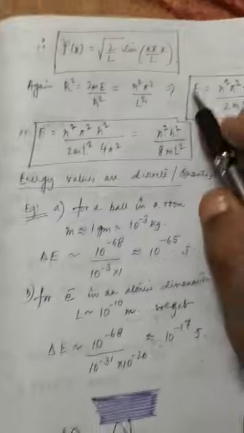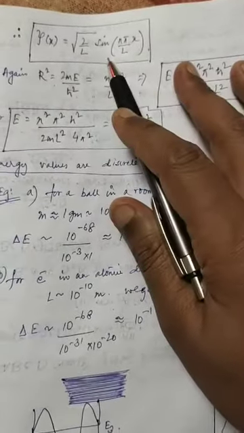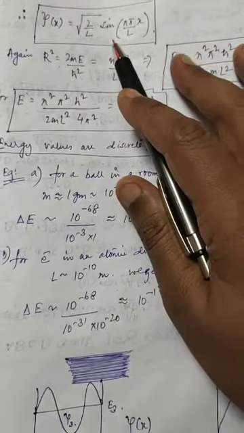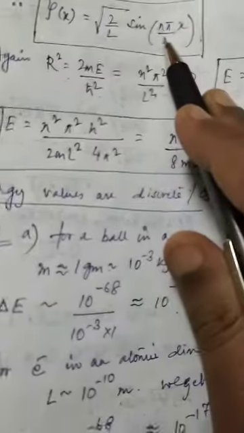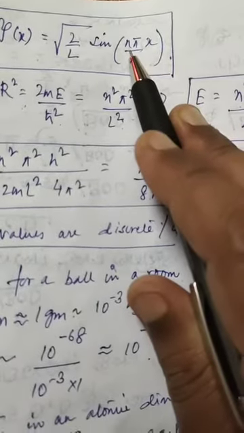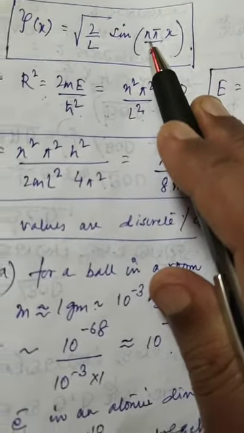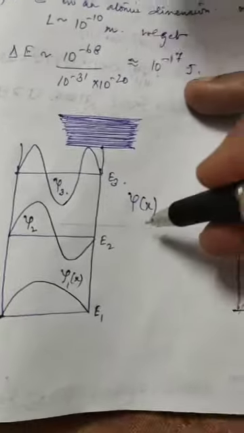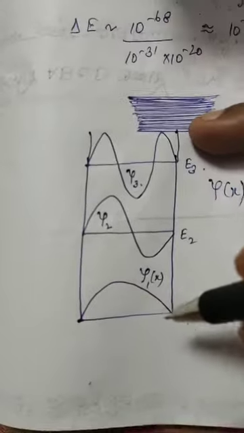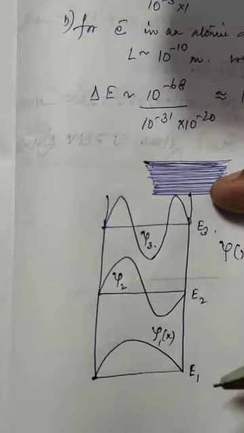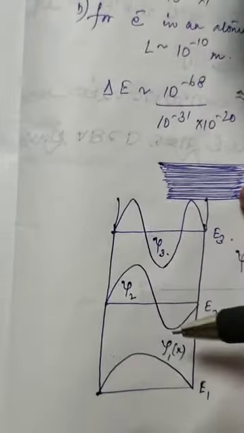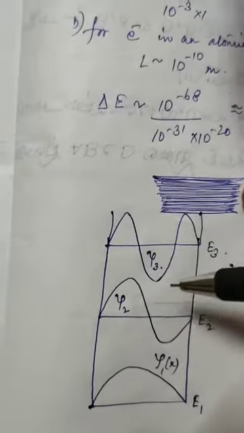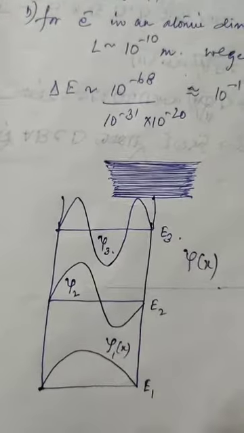Now, you remember this was your wave function. The last word about the particle in a one-dimensional box: the wave function was this. If you plot the wave function for different n values, you remember n can take the values 1, 2, 3. So I have plotted psi of x for different n values. This is what n equal to 1, that is psi 1 of x, will look like. This is n equal to 2, and this is n equal to 3. And what about the probability amplitudes?